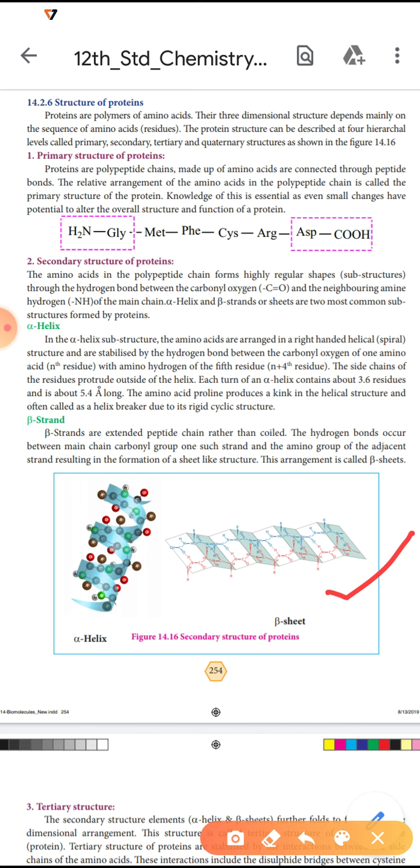Here hydrogen bonds occur between the main chain carbonyl group of one strand and the amino group of the adjacent strand. The dotted structure represents the hydrogen bond between oxygen and hydrogen.